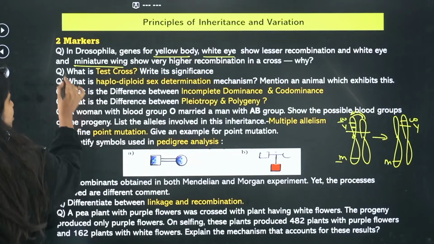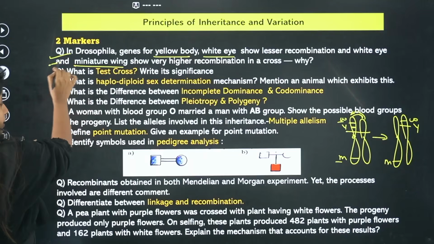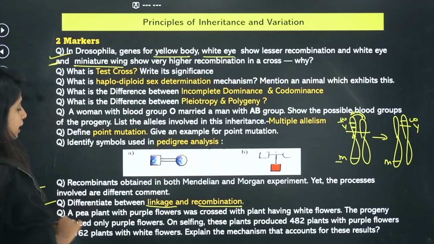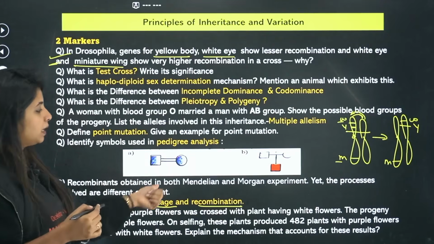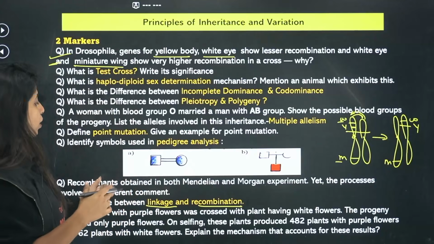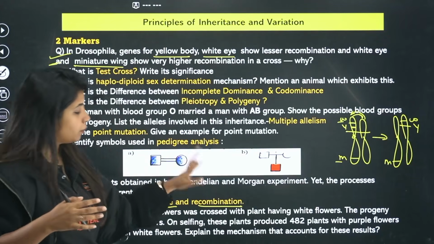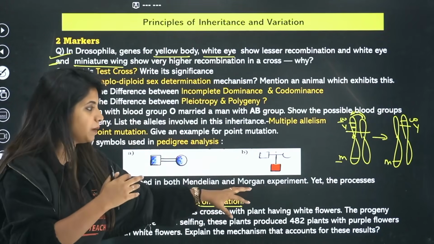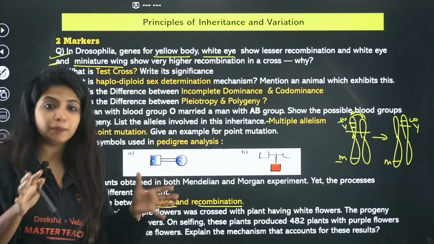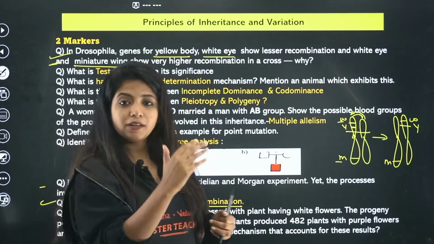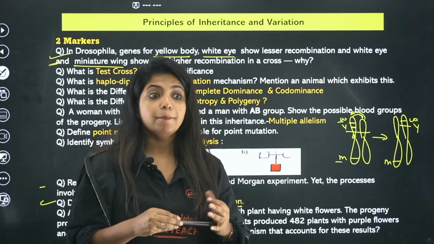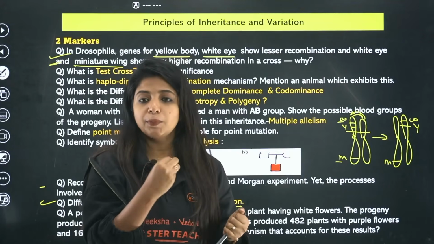Do not be worried. Based on the same concept, you can get questions like linkage and recombination: what is the difference between them? Or they can ask: recombinants obtained in Mendel's and Morgan's experiments are similar, yet the processes involved are different. Comment. So you have to say that in Mendel's experiment, you got recombinants because the law of independent assortment was working.